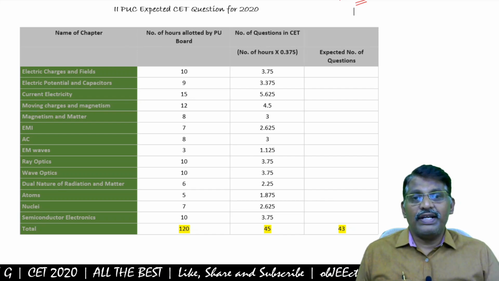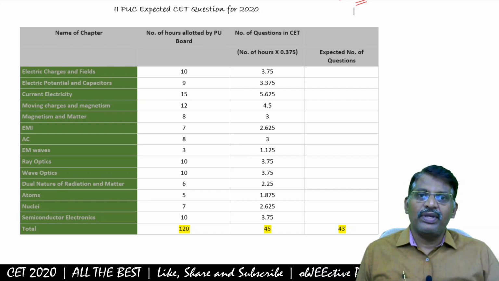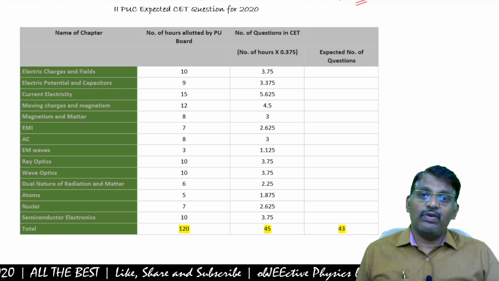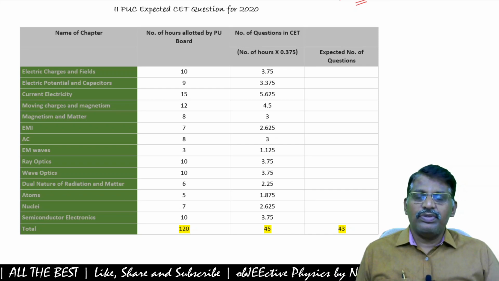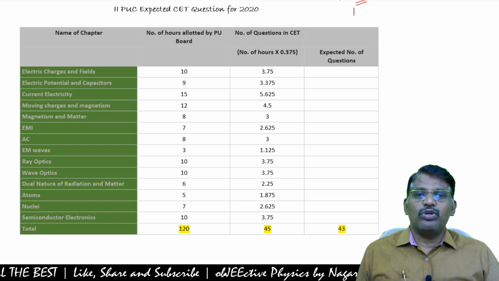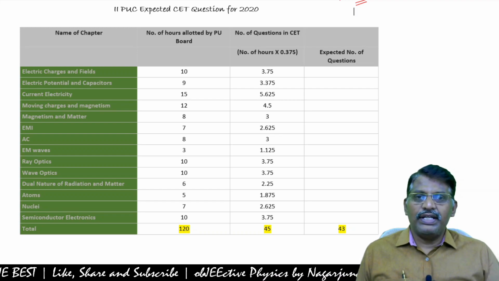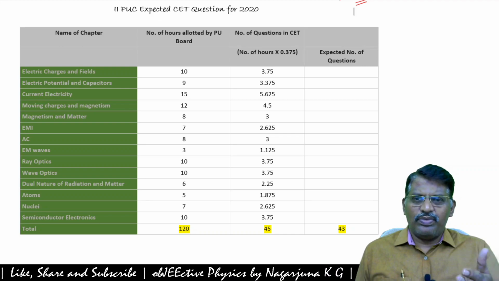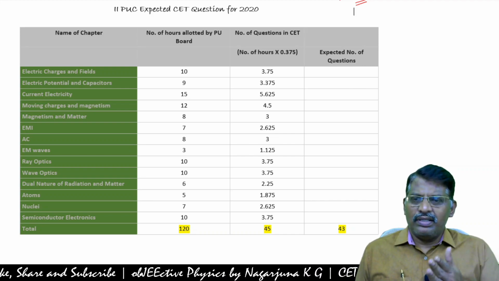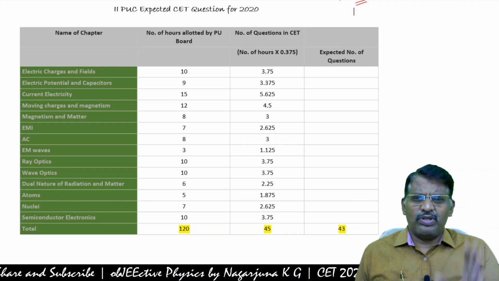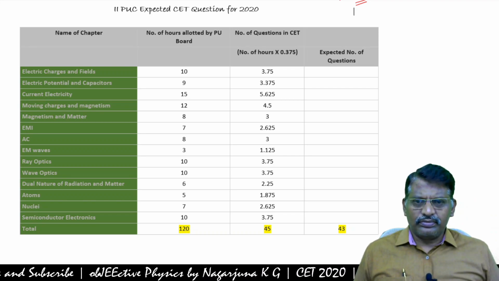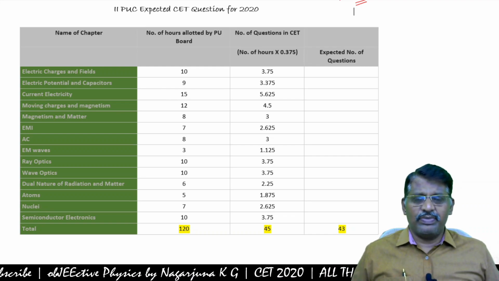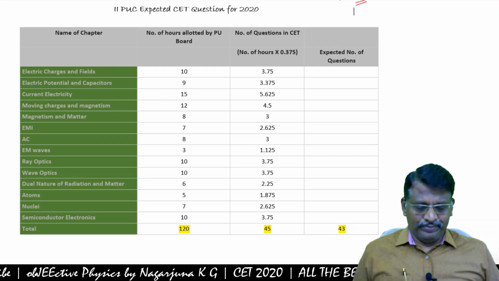So the second PUC weightage is more than first PUC. That is, each hour's weightage is 0.125 in first PUC. Here in second PUC, each hour's weightage is 0.375. So 10 into 0.375 is 3.75. Like the second chapter, 9 hours, 3.375. Current electricity is the most important chapter from the CET examination point of view. It has the highest weightage. Automatically, we may expect more questions.